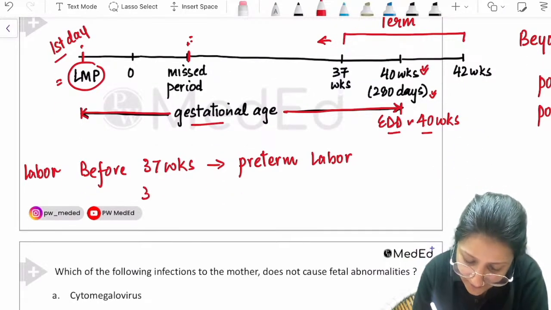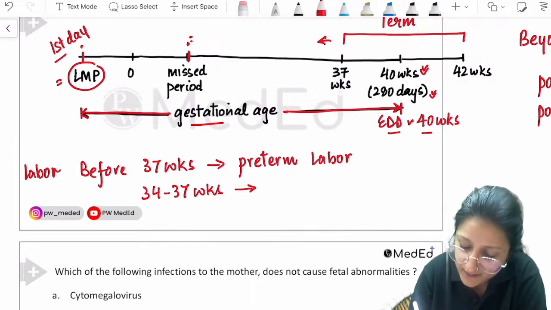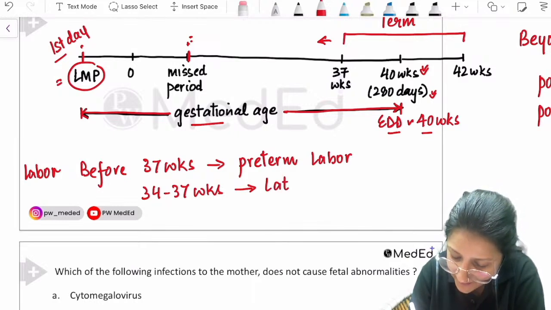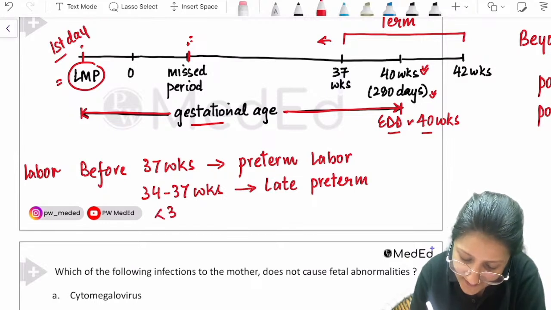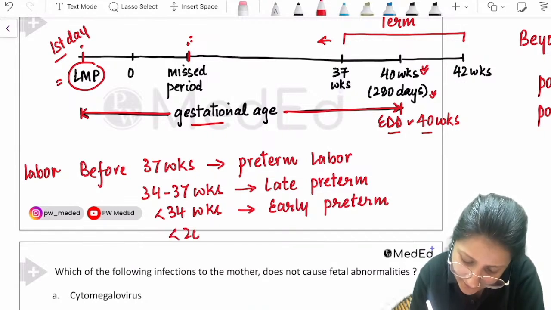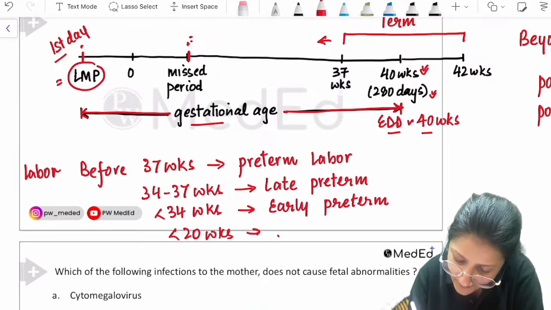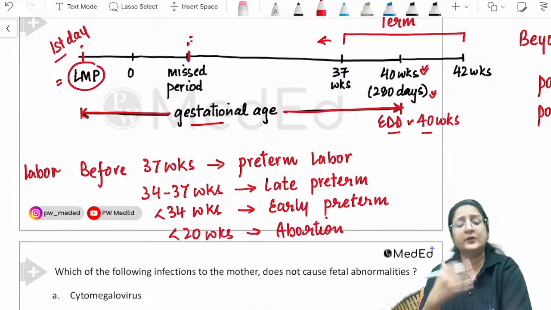Now these are MCQ pointers. Between 34 to 37 weeks, it is called late preterm. If she is less than 34 weeks, that is called early preterm. And less than 20 weeks by definition is abortion. You all know this.